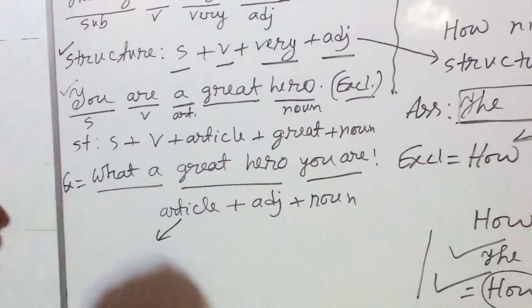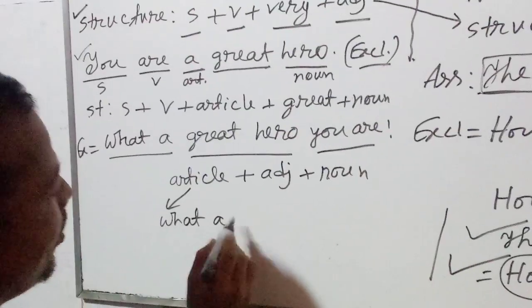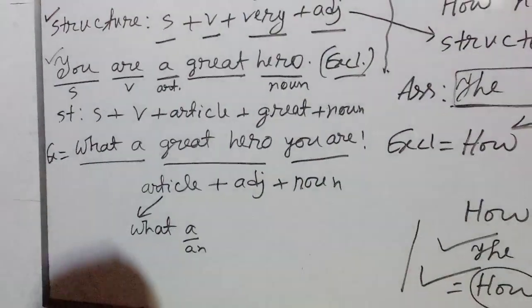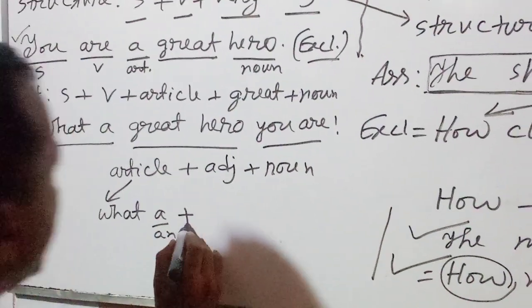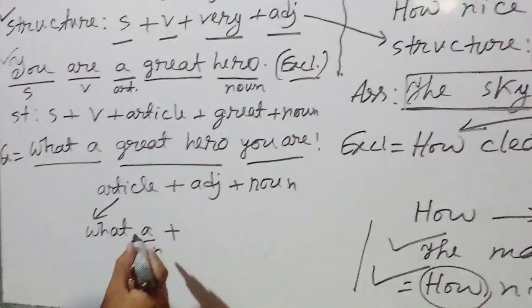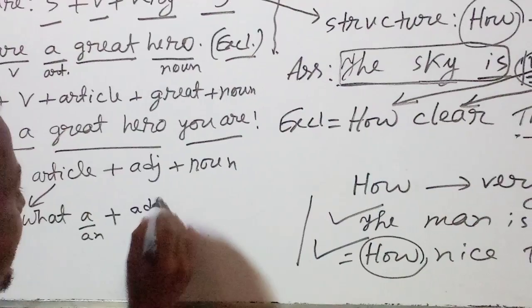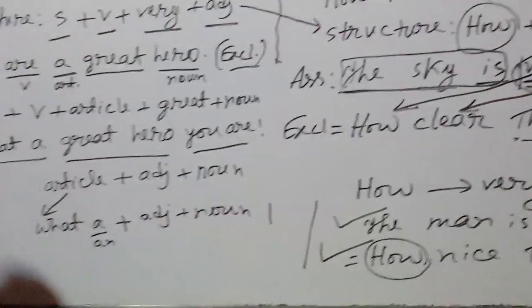You will have to start with what a or what an plus adjective plus noun. You will have to start this.